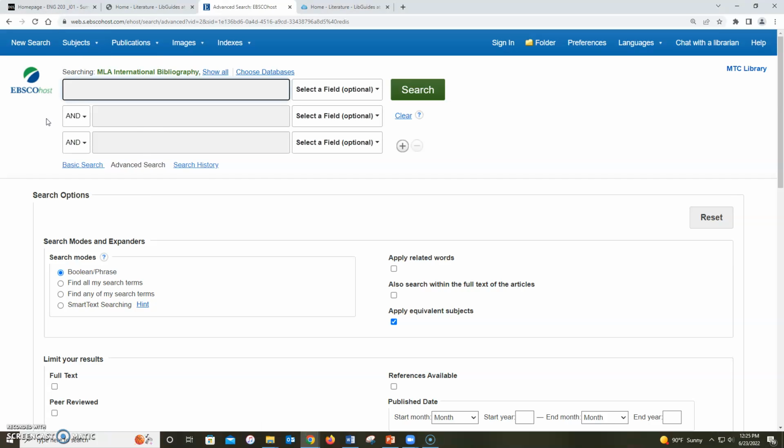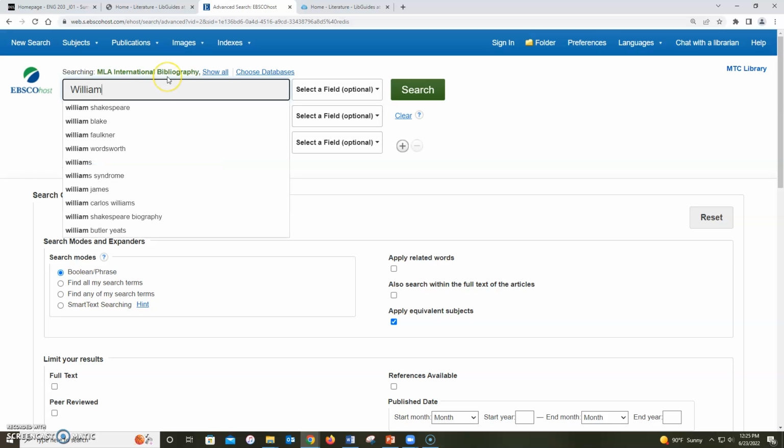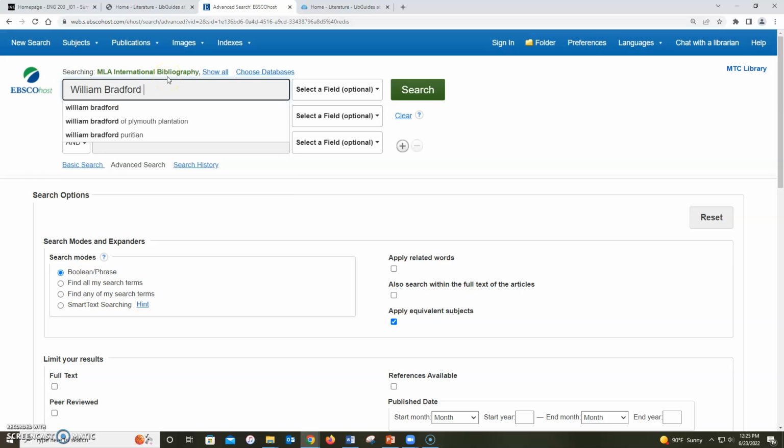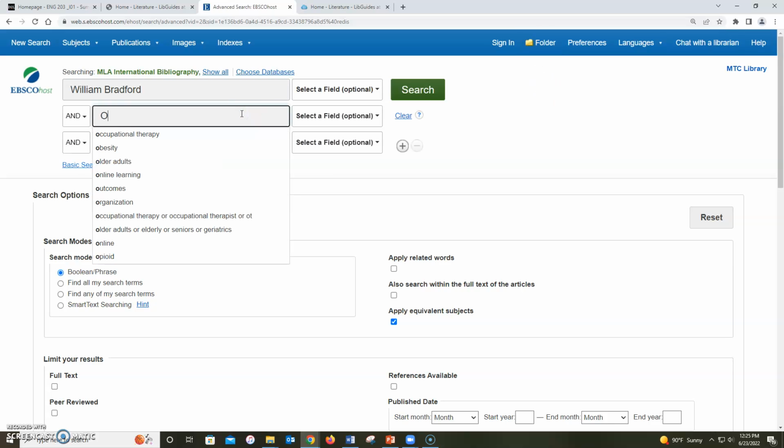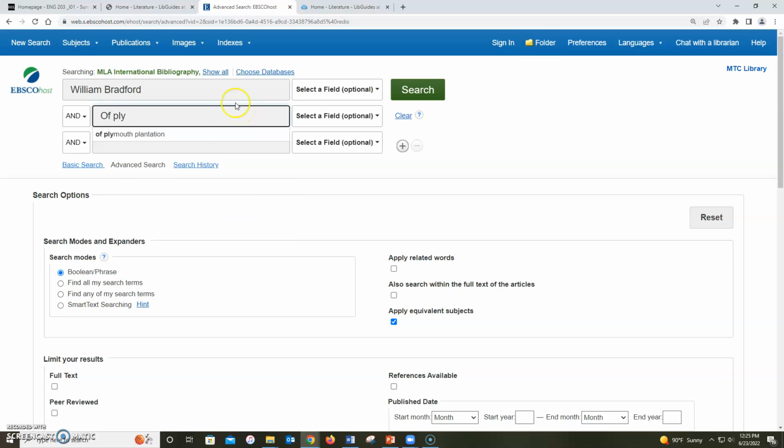For an example search, we may type William Bradford in the first search field and Of Plymouth Plantation in the second. The Boolean "and" is already set, so we'll be searching for sources that reference both William Bradford and his work of Plymouth Plantation.